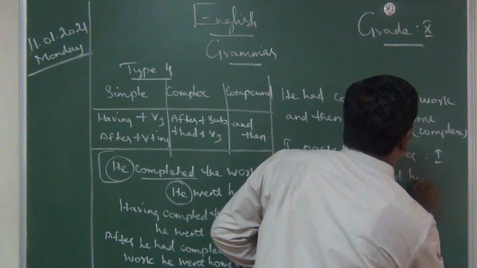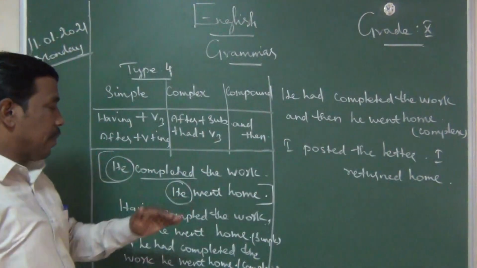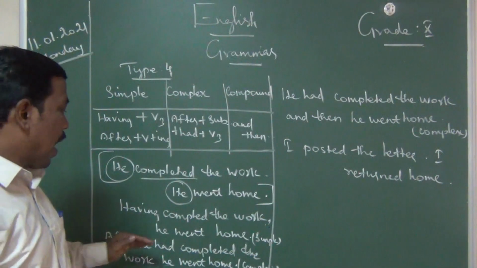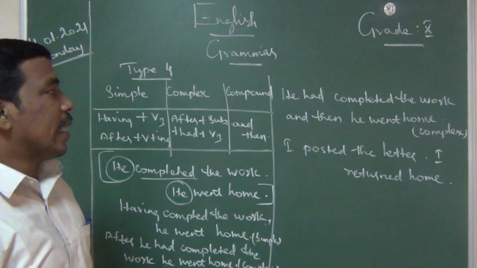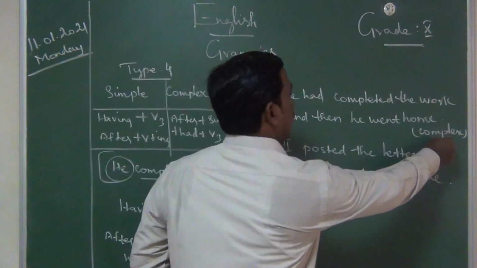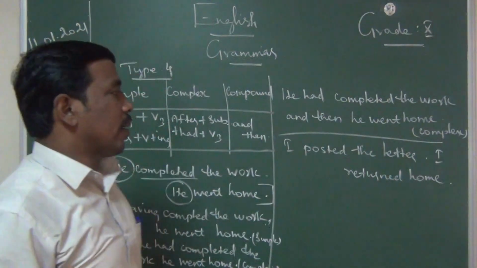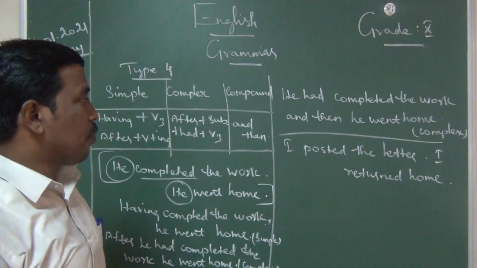The same model. Write fast. Having completed the work, he went home. After he had completed the work, he went home. He had completed the work and then he went home. So the next example is: I posted the letter. I returned home. This is the second model.